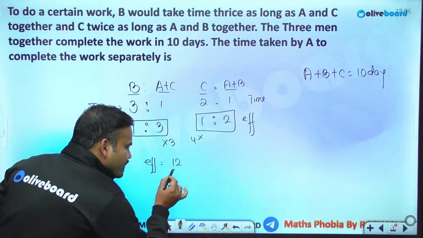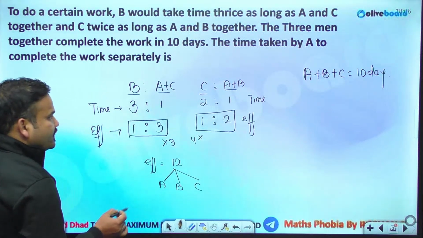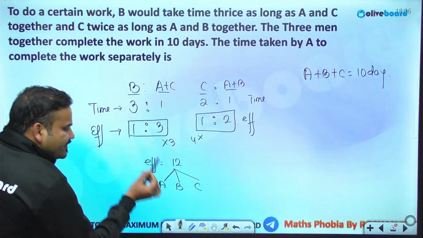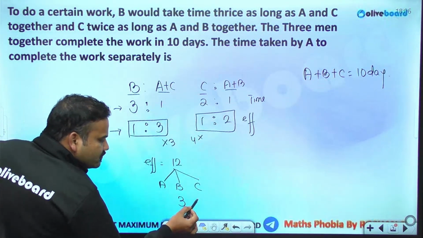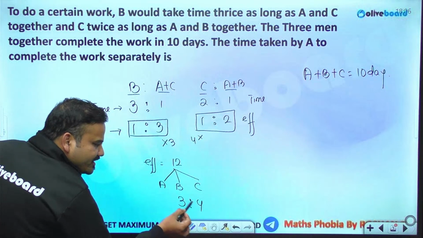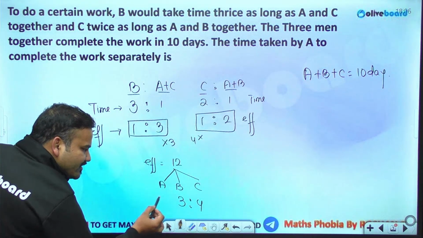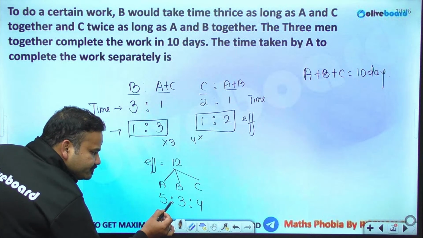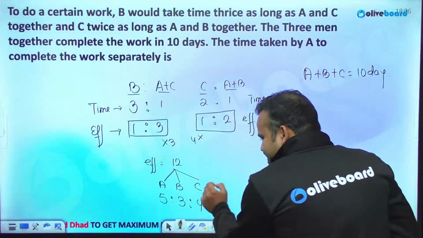From here, I will be able to bifurcate the individual efficiency. The efficiency of B from here will be 3. The efficiency of C from here will be 4. 3 and 4 is 7. The sum of their efficiency is 12. That means 3 plus 4 is 7, so 5 should be the efficiency of A. The individual efficiencies of A, B, C are known.